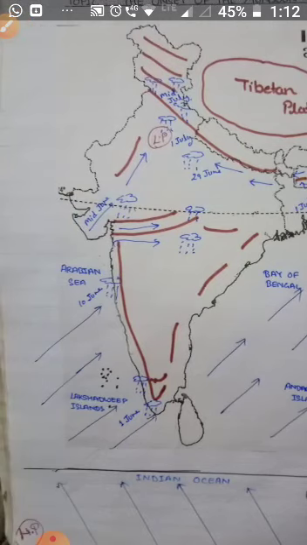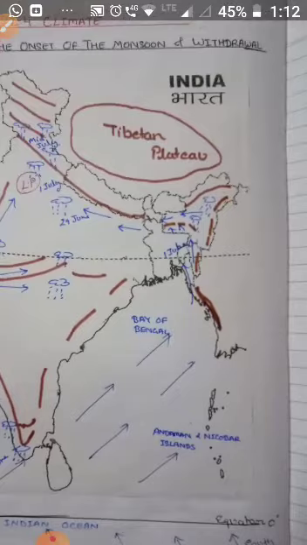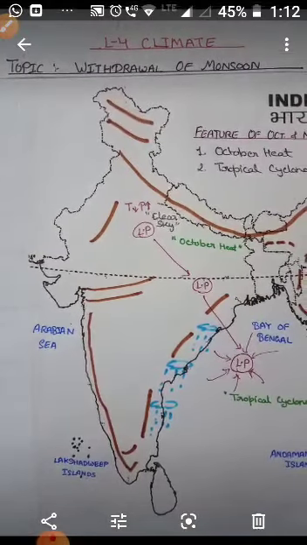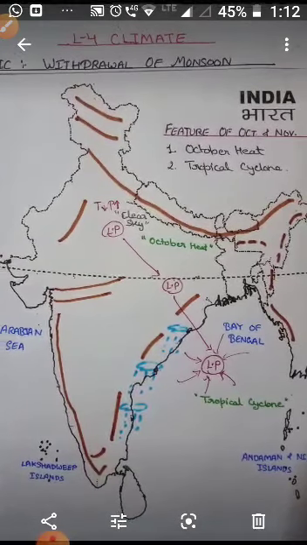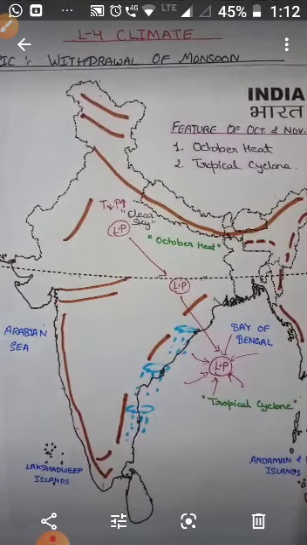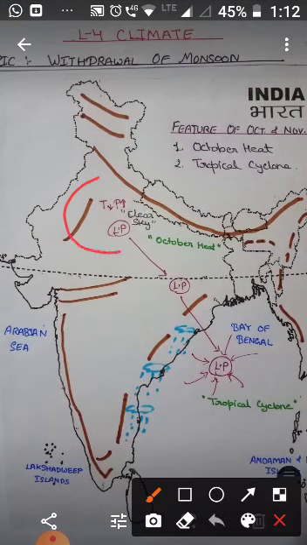Now come to the withdrawal of the monsoon. Children, withdrawal or retreat of the monsoon is also a more gradual process. The withdrawal of the monsoon begins in the northwest states of India by early September. This means that by September the monsoon winds withdraw from this side.